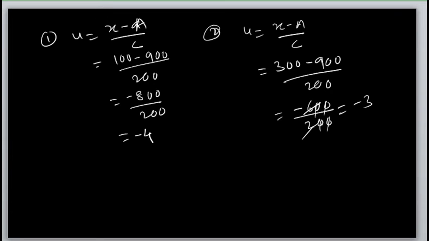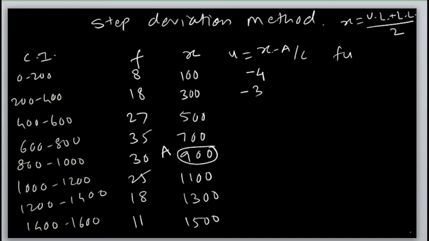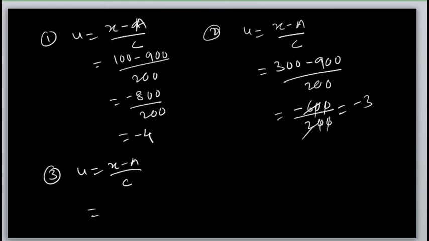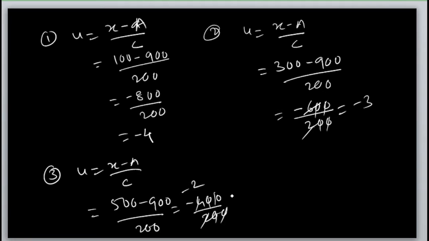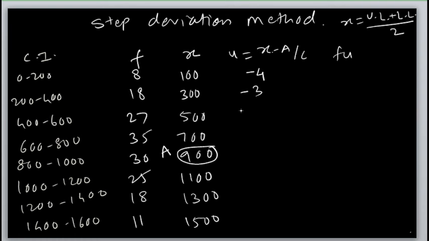Now what is the third value of u? The third value of u is equal to (x minus a) upon c. What is the value of x? 500. 500 minus 900 divided by 200. 500 minus 900 is minus 400, divided by 200. The zeros cancel, 2 2s are 4. This comes out minus 2. So the next value of u is minus 2. Is it clear?